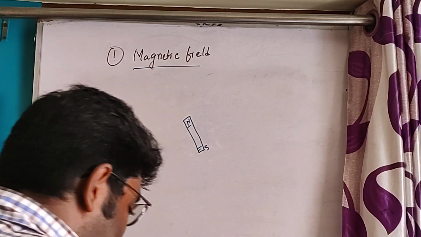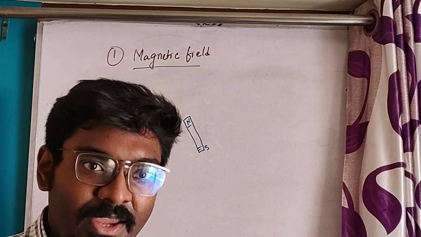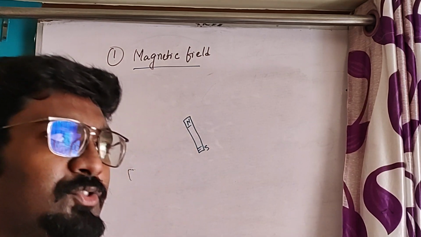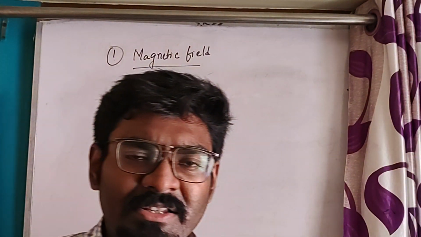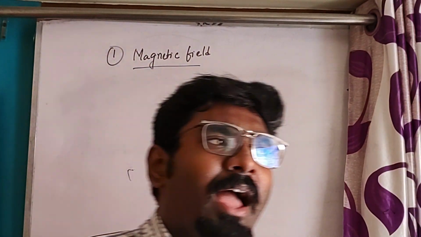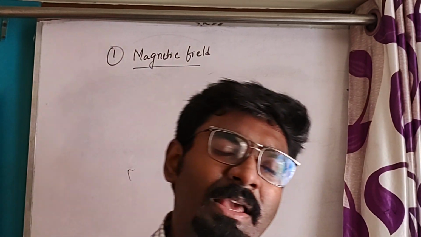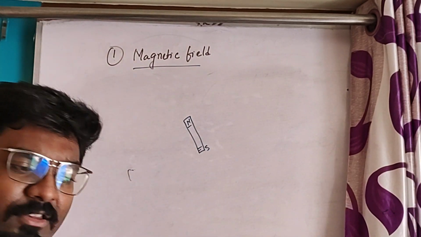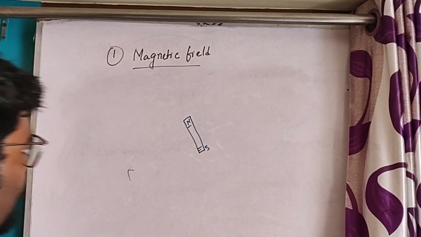Now we all know that electric field extends towards infinity. So we cannot take the infinite limit. We have to limit ourselves within a boundary, and we have to define that boundary, and within that boundary we will experience the electric force. In the same way, we will define magnetic field.